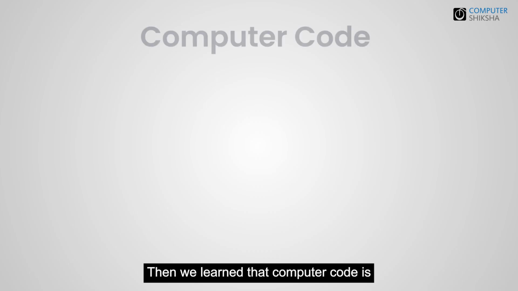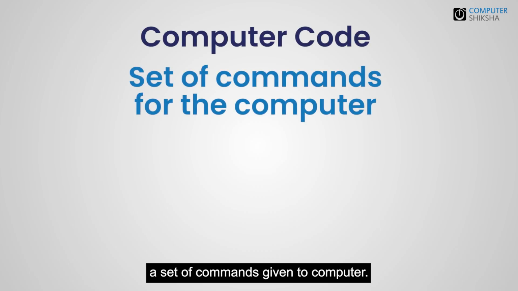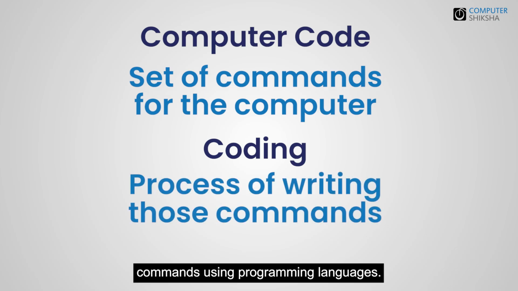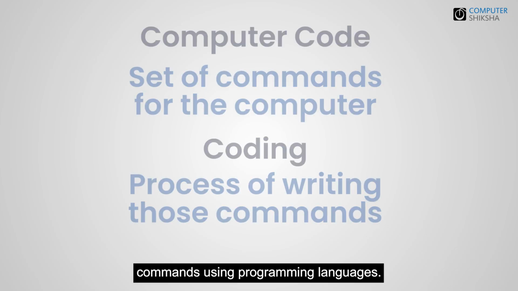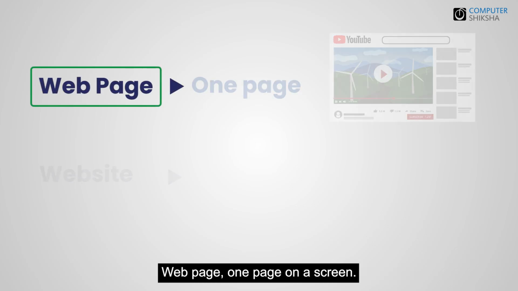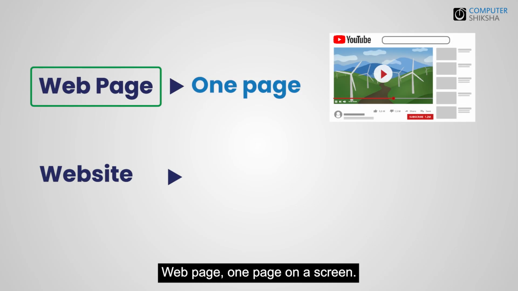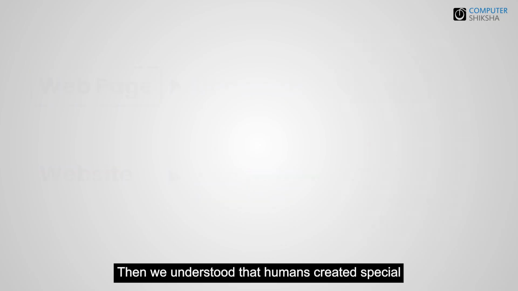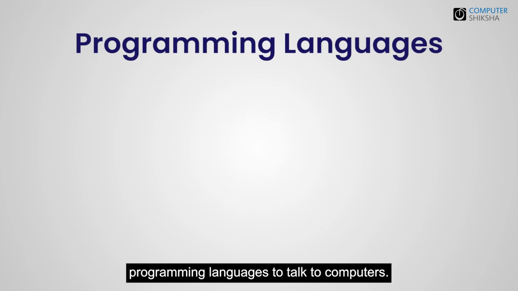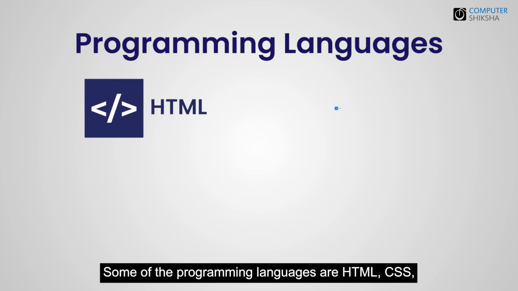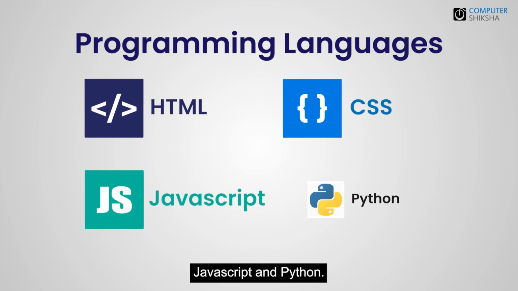Then we learned that computer code is a set of commands given to a computer. And coding is the process of writing those commands using programming languages. After that, we learned about web pages and websites. Web page, one page on a screen. Website, a collection of many web pages. Then we understood that humans created special programming languages to talk to computers. Some of the programming languages are HTML, CSS, JavaScript, and Python.